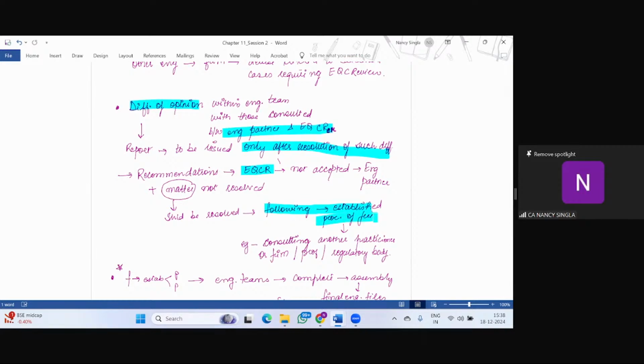So the firm should have a procedure to resolve a matter where the engagement partner and the engagement quality control reviewer are not agreeing, or the recommendations of the engagement quality control reviewer are not accepted by the engagement partner. What can be those procedures? Consulting another practitioner or firm or professional or regulatory body. These steps must be taken before issuing the audit report.